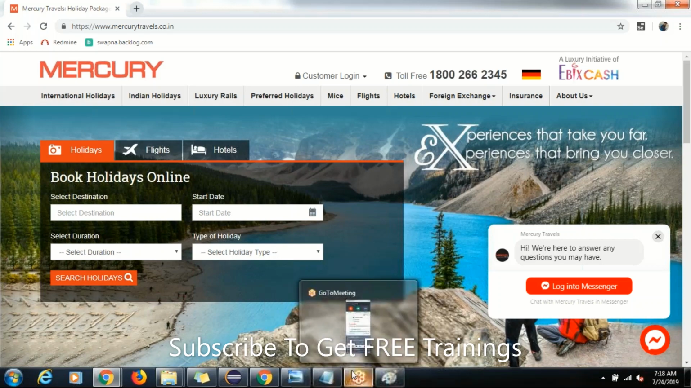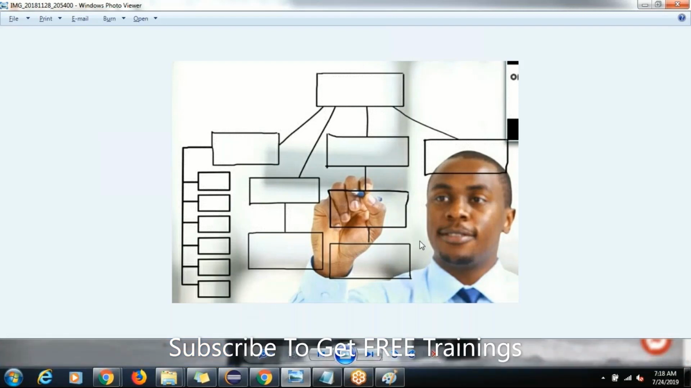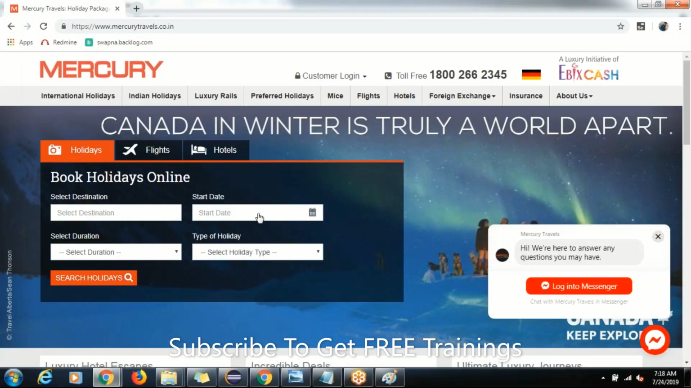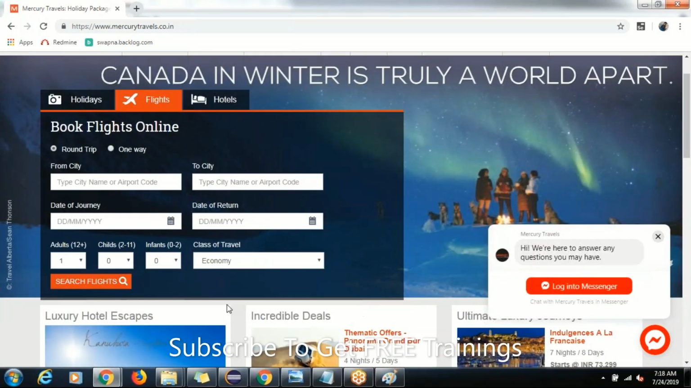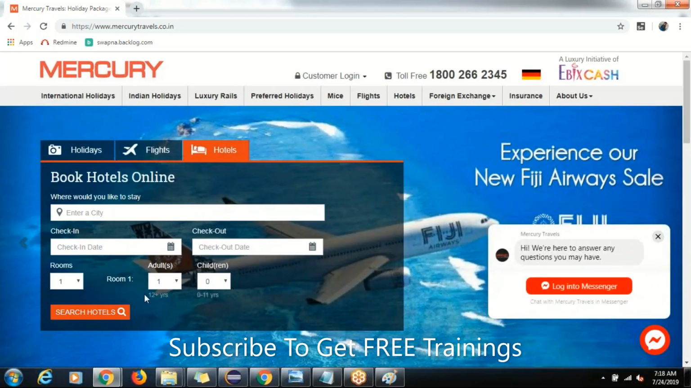So based on the requirements, observe in the diagram how he is designing. This should be displayed here, after this they should come back here. He is designing the pattern, the structure of an application. If you go and see the application here, see holidays, this is the structure. If you click on flights, this is the structure. If you click on hotels, this is the structure. This is what designing, architecting means. It should look like this.